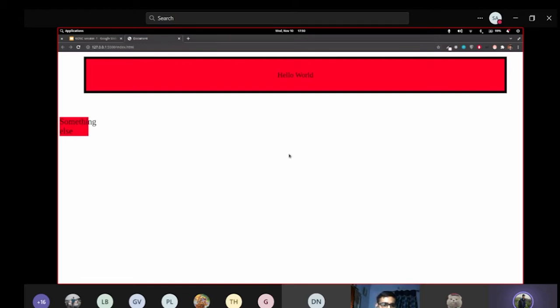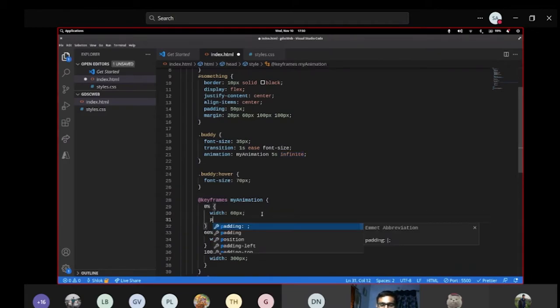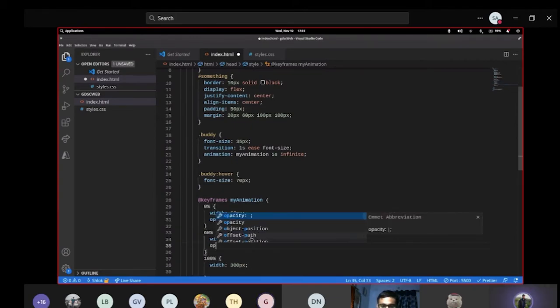You can see it is increasing automatically. This is a rough example which I gave. You can do anything with it. You can make opacity 0, and you can make opacity 0 point something.